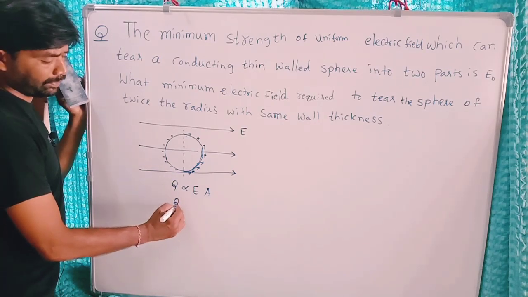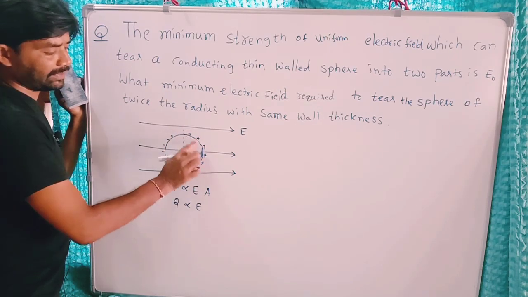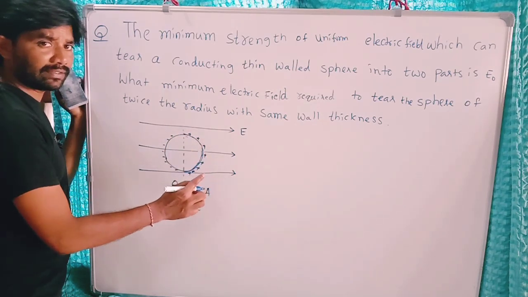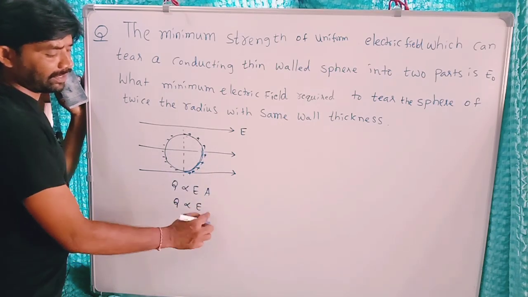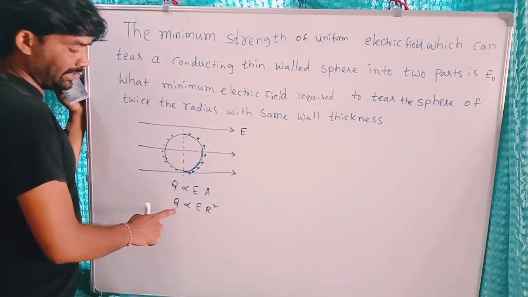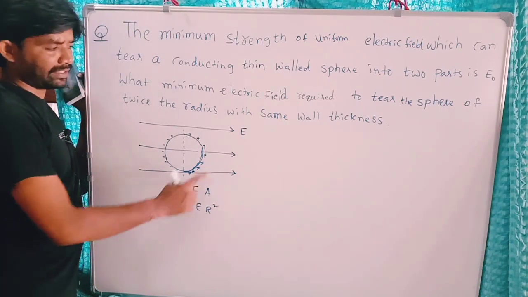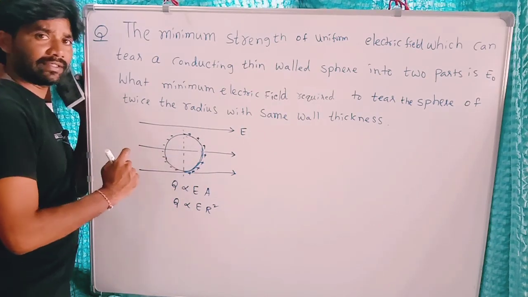We can write Q directly proportional to E times surface area. This half surface area is 2 pi r square, but no need of 2 pi here, I am writing a proportionality relation. So the induced charge depends on E and the square of the radius of the sphere.